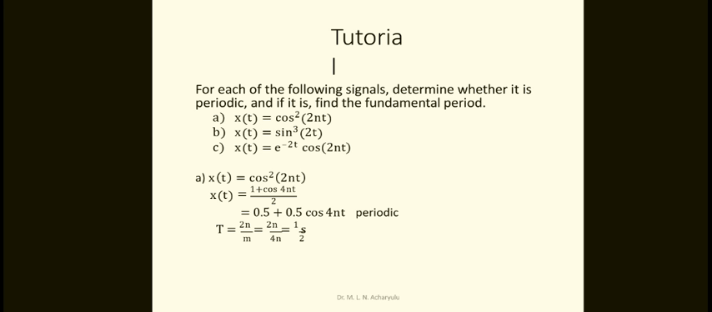That formula you have to apply, x of t is equal to so and so, and you may get 1 by 2 plus cos 4nt by 2 like this. So therefore 0.5 plus 0.5 cos 4nt, it is periodic. So therefore T is equal to 2π by ω, already know that. So therefore T is equal to 2π by 4π, which is equal to 1 by 2 seconds. So it is periodic.